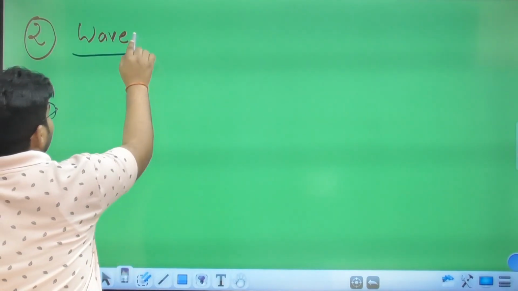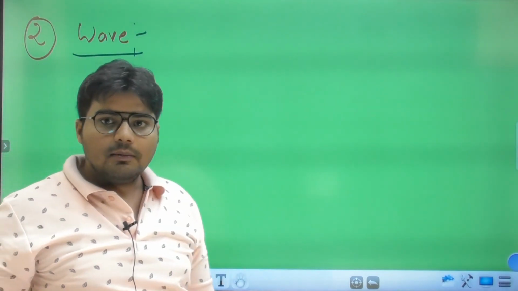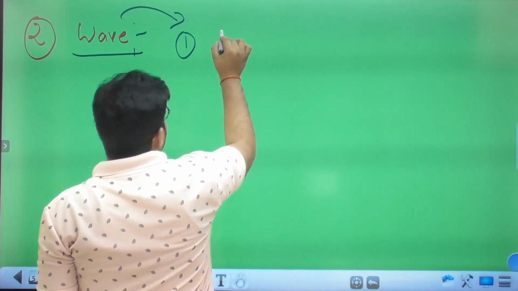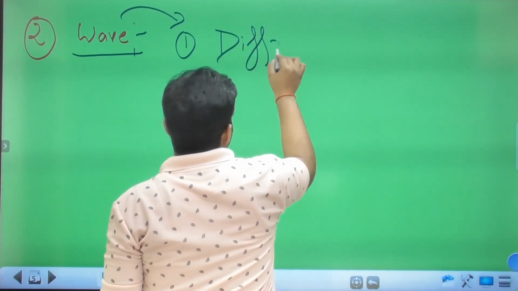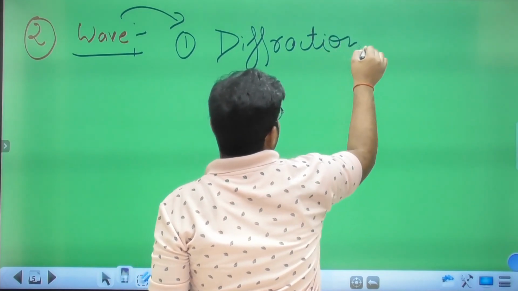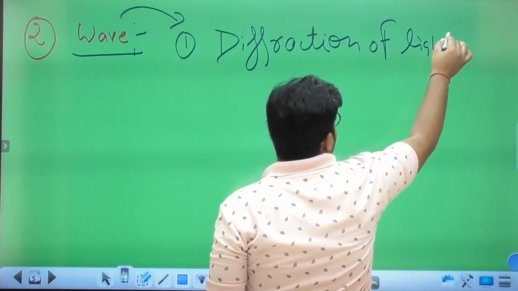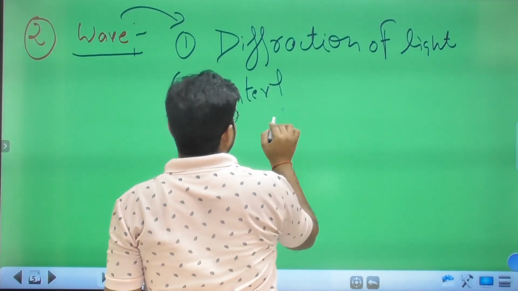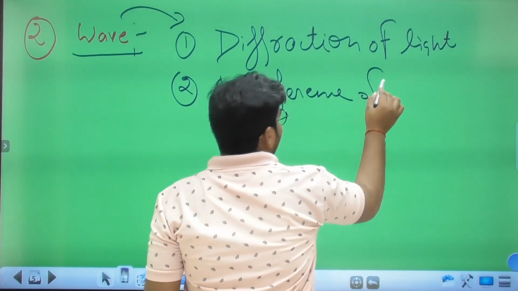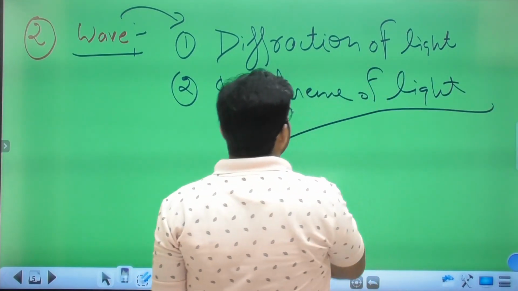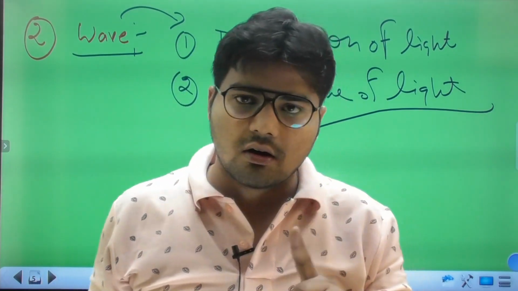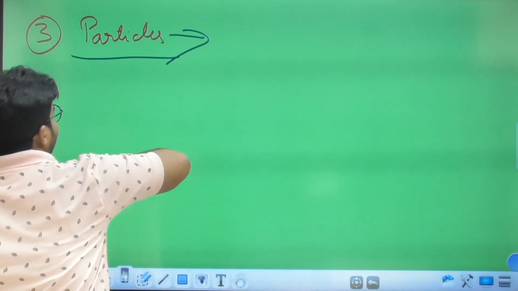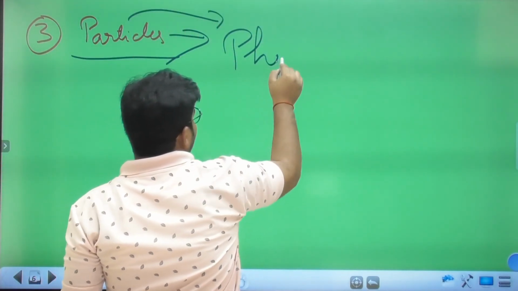Now the second one is wave. The phenomena regarding the wave nature of light: first one is diffraction of light, and second one is interference of light. These two phenomena are not in our syllabus, so we won't study them. Let us move to the third one, the particle nature. That one comes under the photoelectric effect.